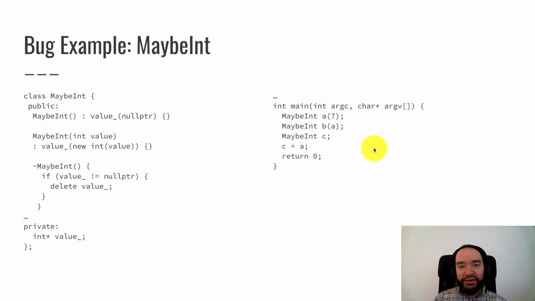And if I was writing code where I needed to maybe hold an int, I would do an optional int. That would probably be a better coding practice. But anyway, let's look at our example. So this code has a bug in it. Keep that in mind. This is not good code. We're illustrating the problem when you break the rule of three.